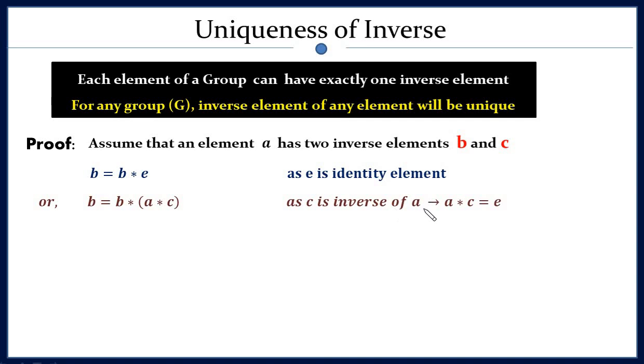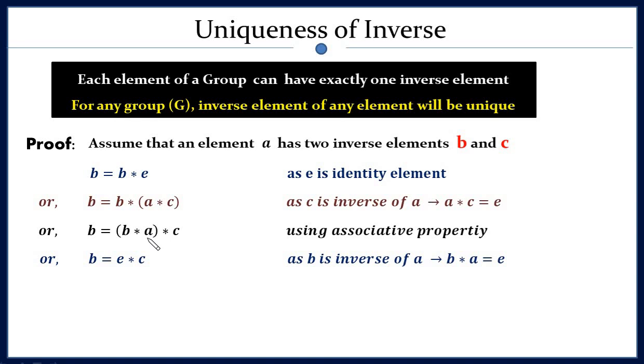Because C is the inverse of A, which means A star C will be E. The binary operation between an element and its inverse gives the identity element E. Now from the associative property we will interchange this bracket. We take the binary operation between B and A first, and then the binary operation with C. So we can write the equation like this.